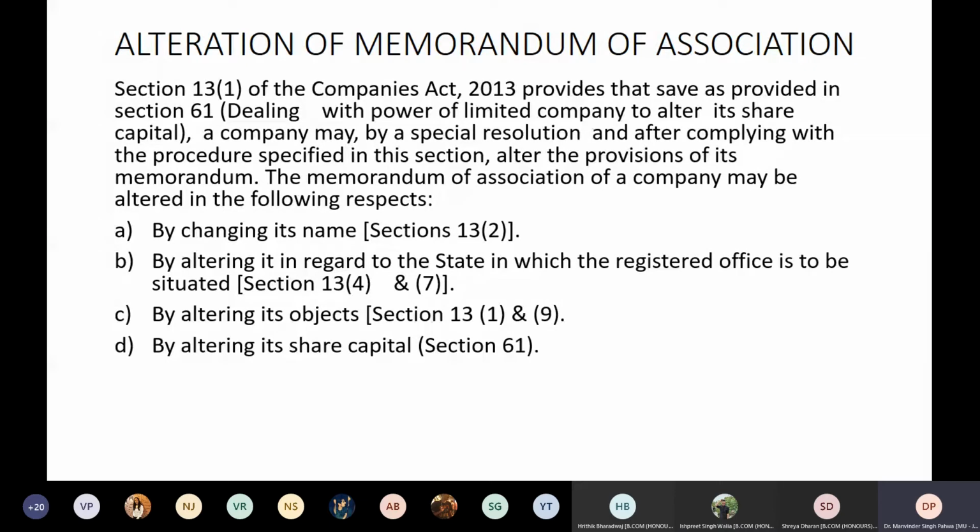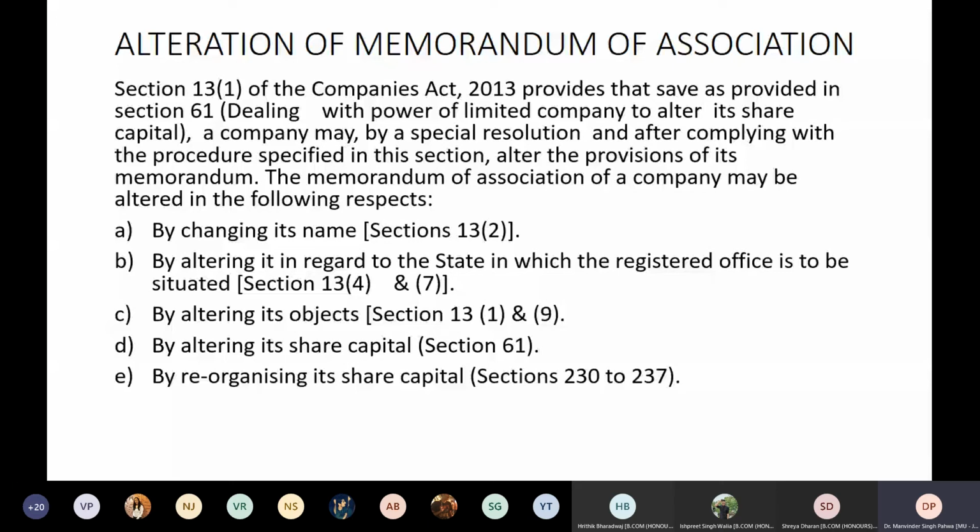You want to migrate, like Tata Nano also migrated. First it was registered in West Bengal, and afterwards it came to Gujarat. This migration happens only when you are able to change your memorandum of association, because this is a public document which tells what the company can do, what it cannot do, what the objects of the company are, and what the capital of the company is. So it is equally binding for the other parties who enter into a contract with the company. All these changes must be made here in order to proceed further.